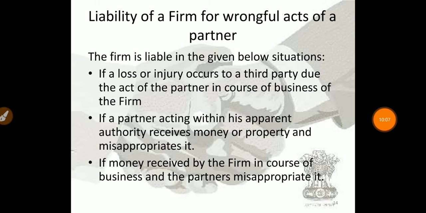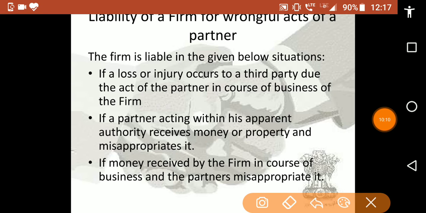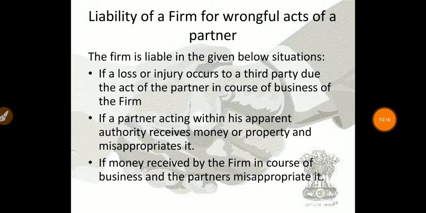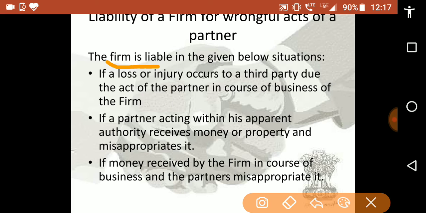Next we will see the liability of the firm for wrongful act of the partner. The firm is liable in the given below situations.